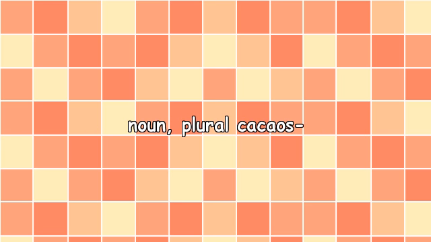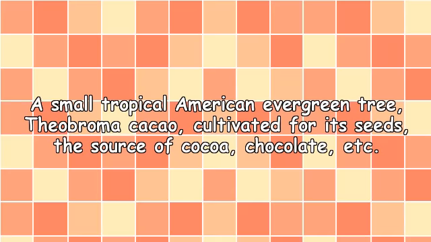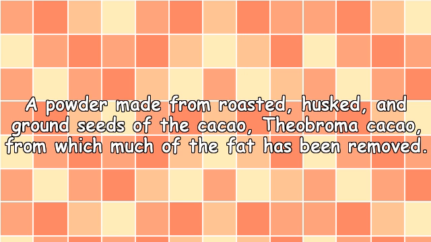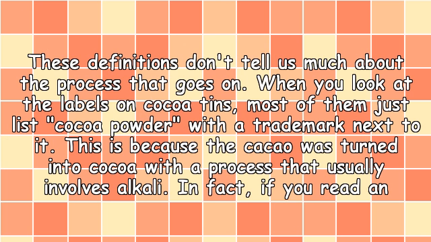Cacao, noun, plural cacaos: a small tropical American evergreen tree, Theobroma cacao, cultivated for its seeds, the source of cocoa, chocolate, etc. Cocoa, noun: a powder made from roasted, husked, and ground seeds of the cacao, Theobroma cacao, from which much of the fat has been removed. These definitions don't tell us much about the process that goes on.